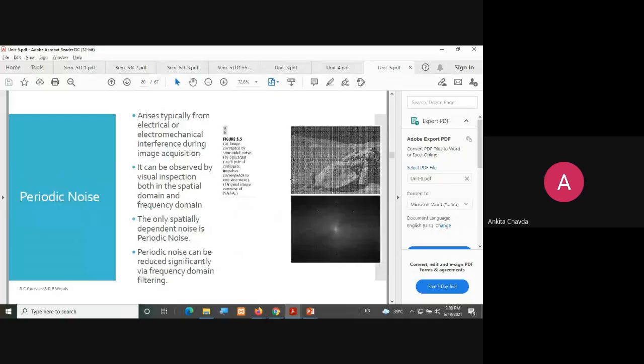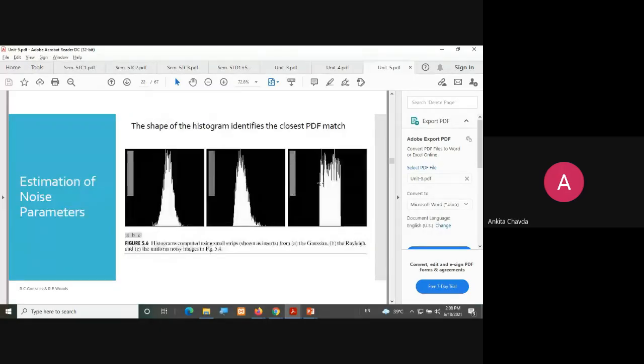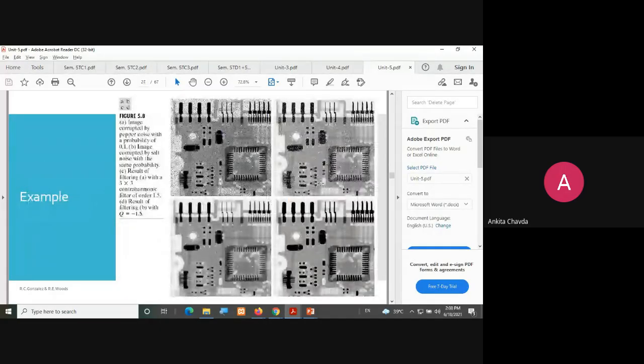Here is also the same image. This is the periodic noise. So that I said, in some period, these checks are there. These horizontal and vertical lines, right? So they are known as the periodic noise. See, this is again the noise, right? And I want such kind of image like this or this.